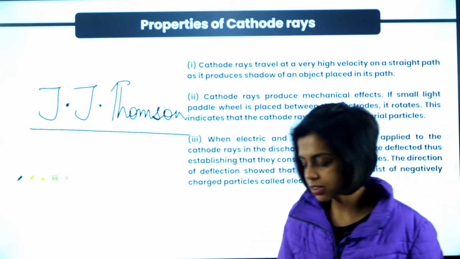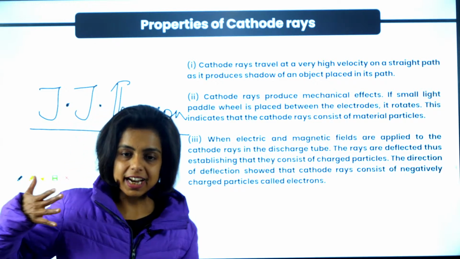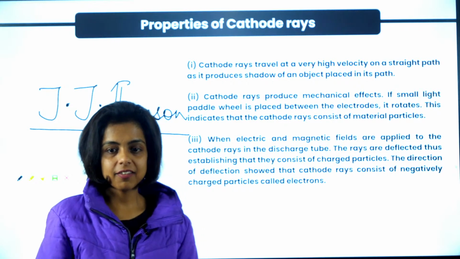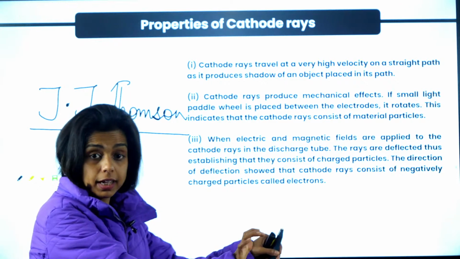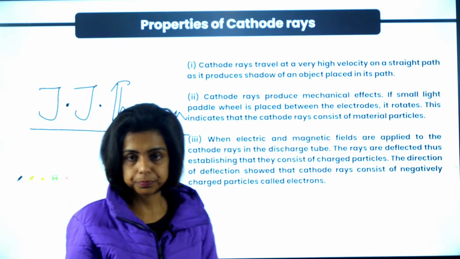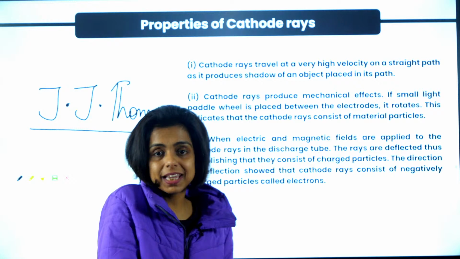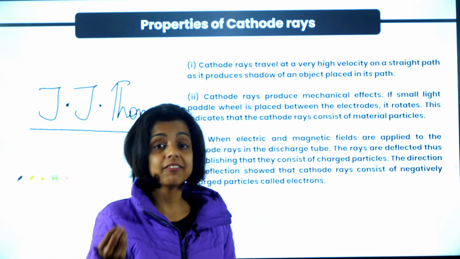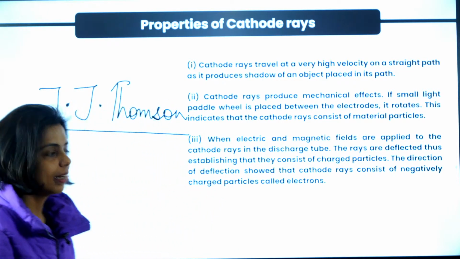So what did he study? He studied the various properties of these rays, the negatively charged particles. First, these cathode rays travel in a straight line. Whenever they have a wheel in between their path, they push it, they apply mechanical force, and the wheels start rotating. So they have a mechanical effect. They can cast the shadow of an object when that object is placed in their path. They travel in a straight line with very high speed. Because these cathode rays have negatively charged particles, they can be deflected by electric and magnetic fields.